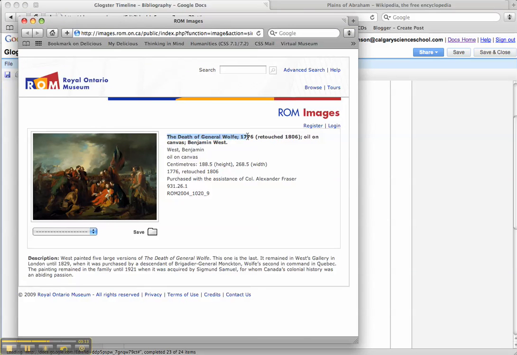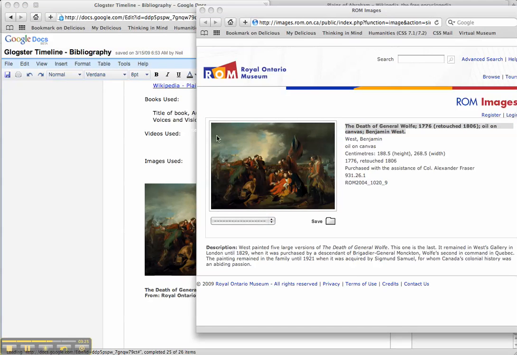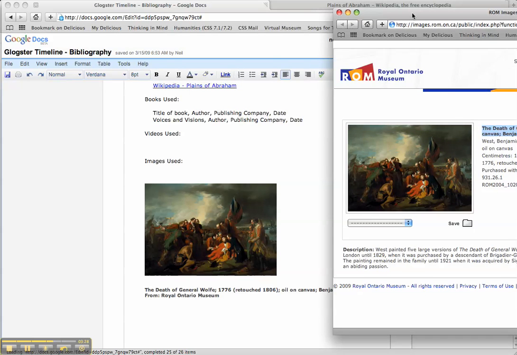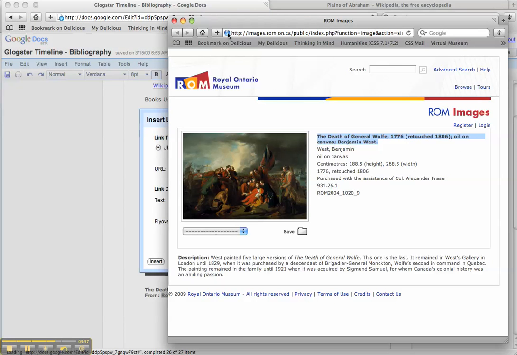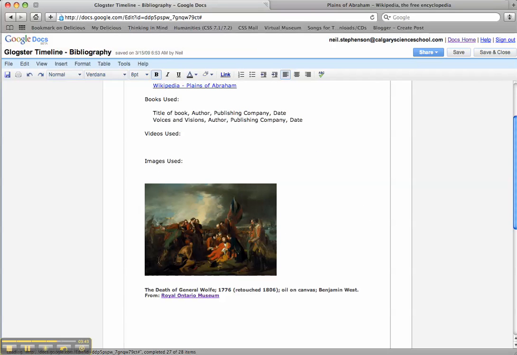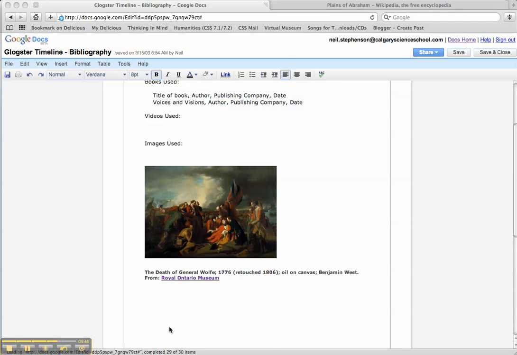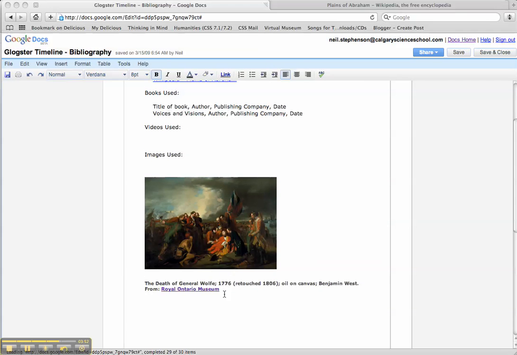I'm going to copy the title of the painting and the date. I'm going to put that in here, and then I'm going to put from. So I've entered the information about the painting, and then I'm going to put a link here to the painting, copy that link. Here's the painting here, copy that link, put it in here, and insert. So for each of your websites, any books you've used, and any images that you've used, each one needs to be sourced in your Google Docs bibliography, just like this.